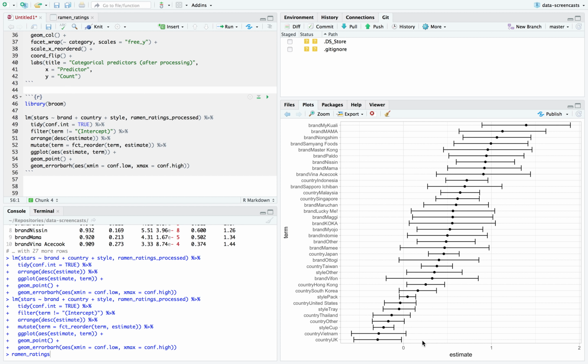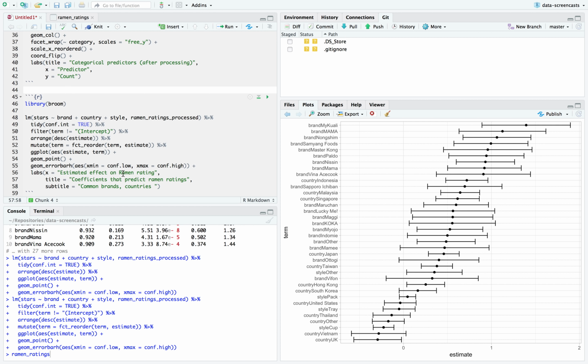That's pretty cool. So this shows the estimated effect on ramen rating. Subtitle, common brands, countries, oops, this is title, coefficients that predict ramen ratings.